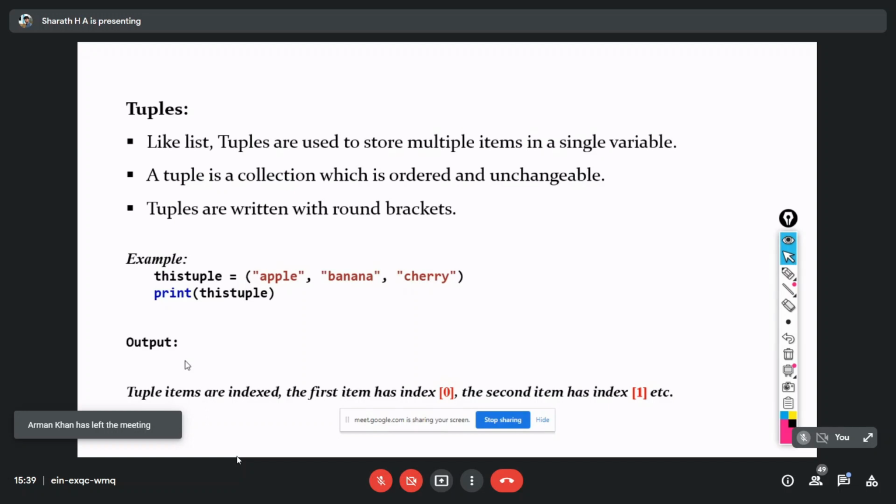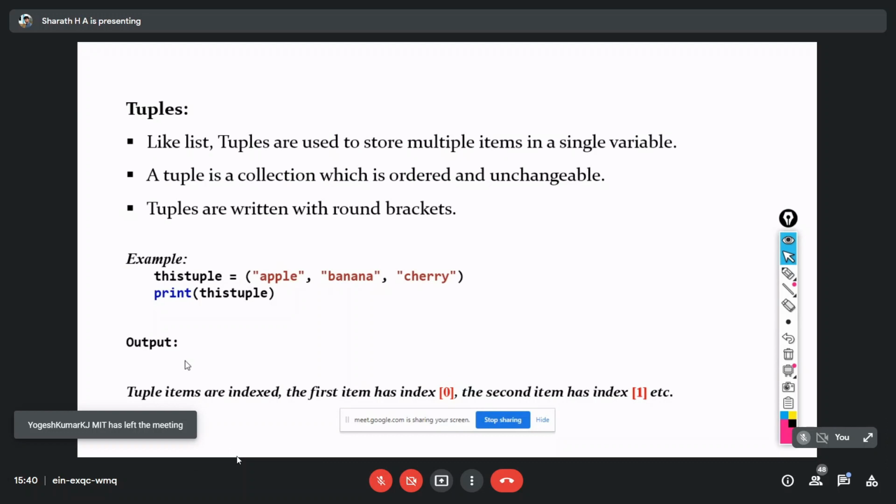Tuples, or tuples, pronunciation varies, right? Some people pronounce it as tuples. Fine. Like lists, tuples are used to store multiple items in a single variable.